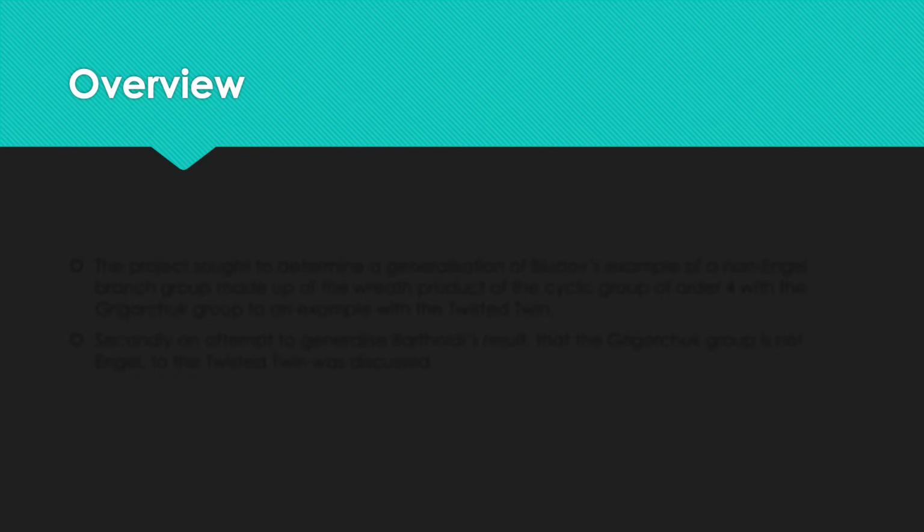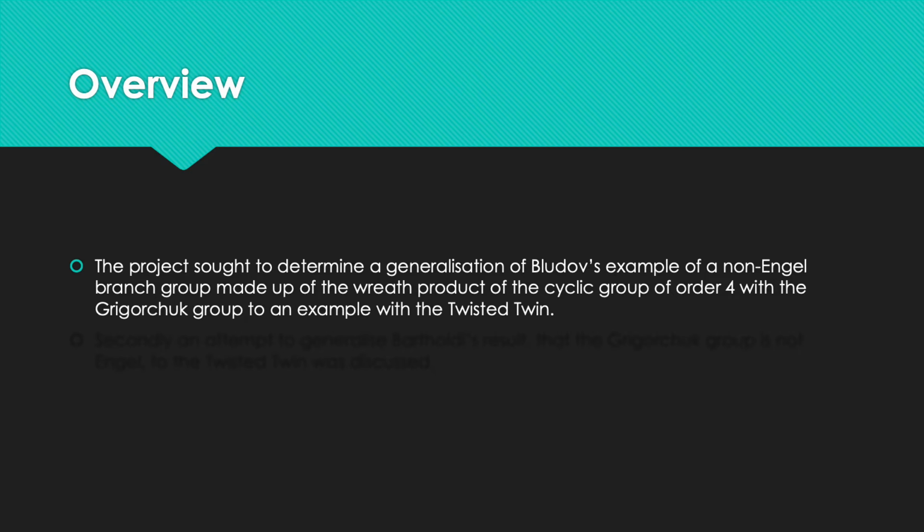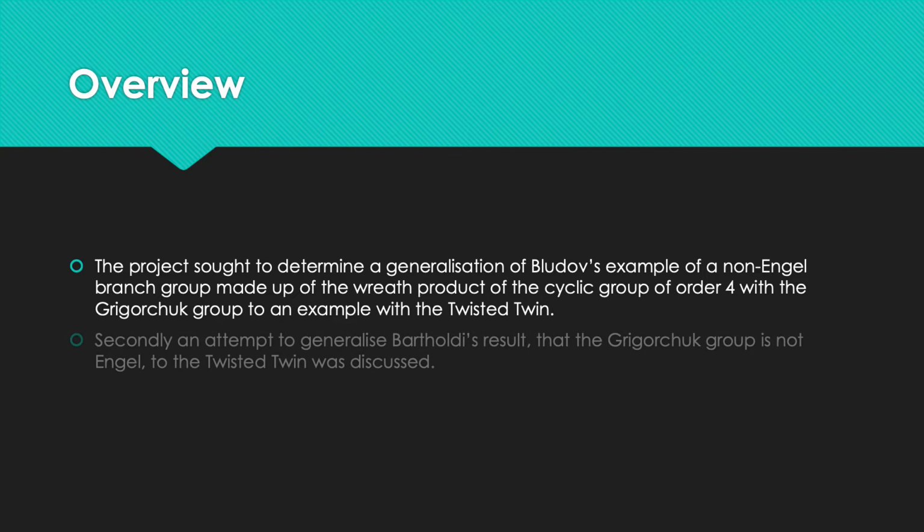So a quick overview. The project sought to determine two things. Firstly, a generalisation of Bludov's example of a non-angle branch group made up of the Reith product of the cyclic group of order 4 with the Grigor group to an example with the twisted twin. And secondly, an attempt to generalise Bartholdi's result that the Grigor group is not angle, and we're generalising this to the twisted twin.